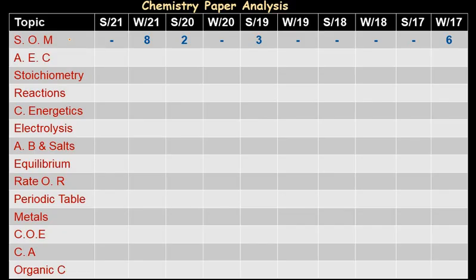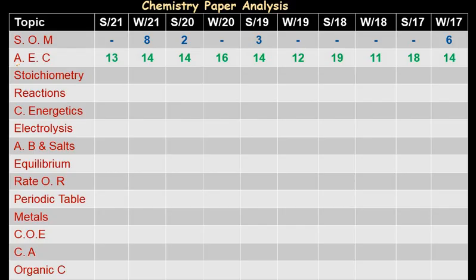So starting with the first topic, that is states of matter, here you can see that from summer 21 to winter 17 I have started in descending order, that is 21 first. We can see that in only a few of the years there were some questions related to states of matter, and it was only winter 21 where the maximum weightage of 8 marks was asked from this topic, and winter 17 with 6 marks. Otherwise the topic states of matter is not given too much importance in Paper 4.